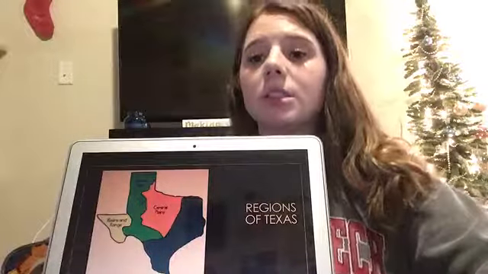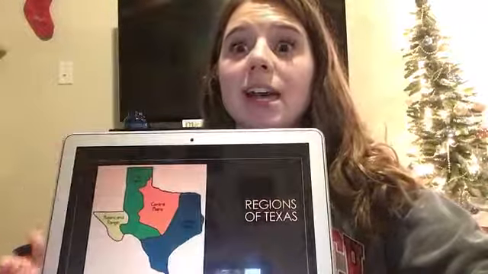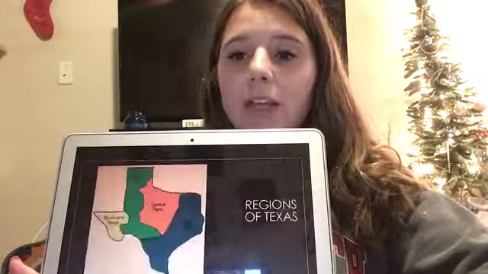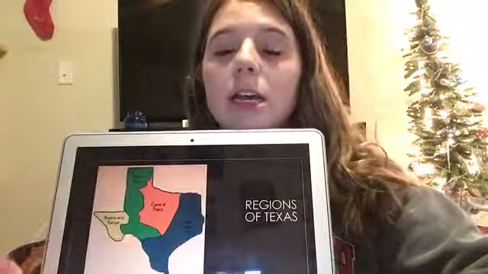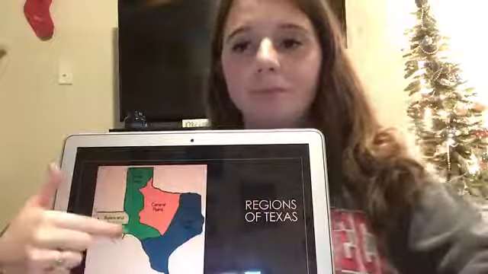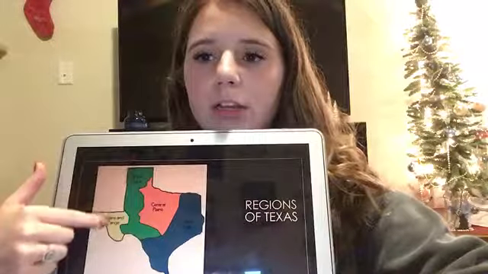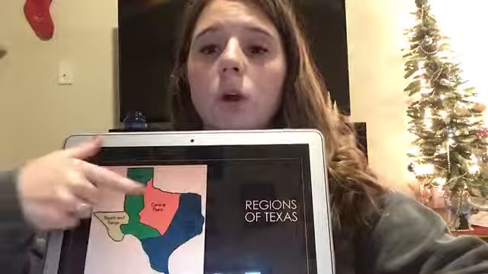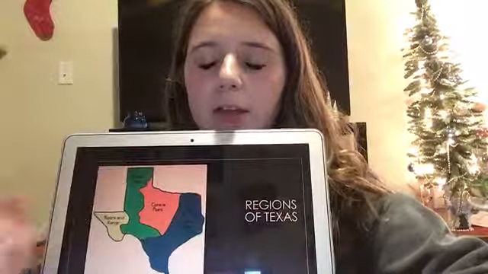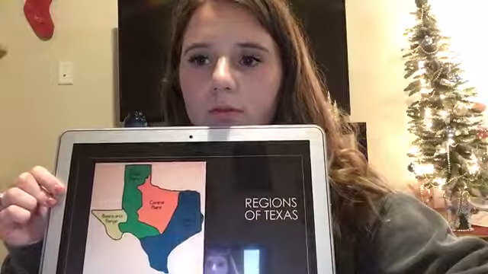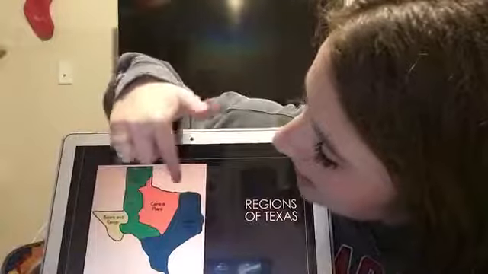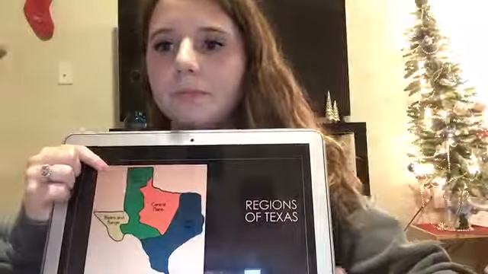Okay, so now we're going to talk about the different regions of Texas. Since Texas is so big and covers different regions of the United States, we have to put Texas into different regions. Texas has a lot of different regions inside of it. How many regions do y'all see here? Let's count. 1, 2, 3, 4. There are 4 main regions of Texas. Do y'all know where Lubbock is? What region are we in in Lubbock? That's right. We're in the Great Plains and the Central Plains region.